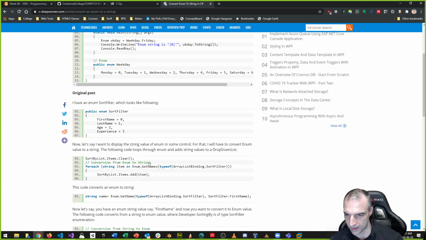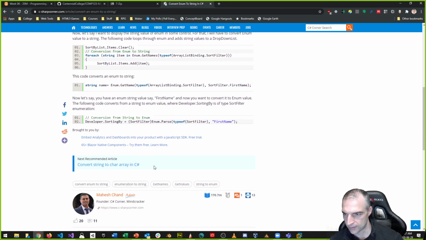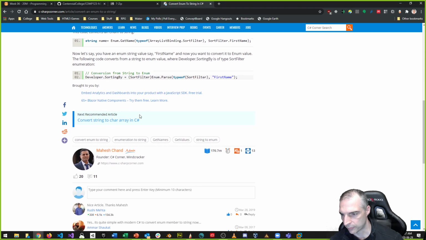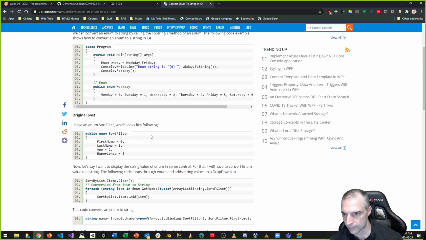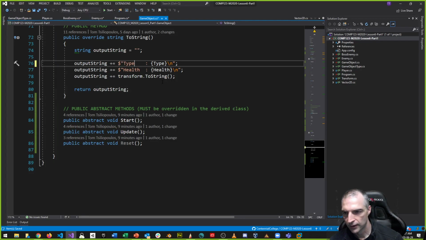Enum, get names, type of, and whatever it is. Enum, get names. And what does it print? We're hoping that it prints out Monday, Tuesday, Wednesday, Thursday, Friday. So get names. Let's see what that does. So that's a hint of how it can work. So again, I want to get names, whatever the enum is.